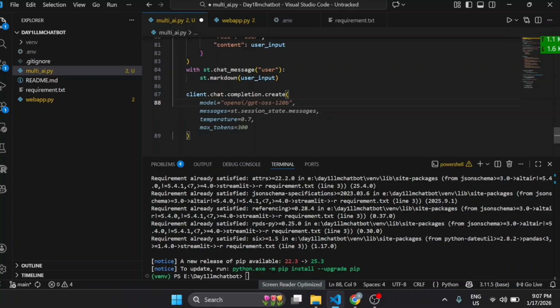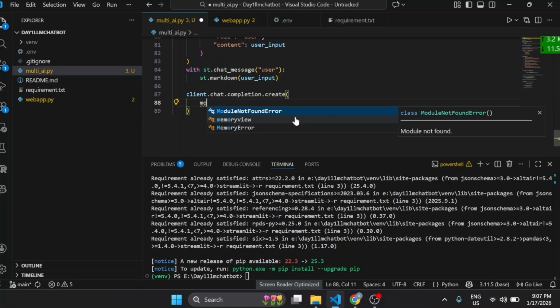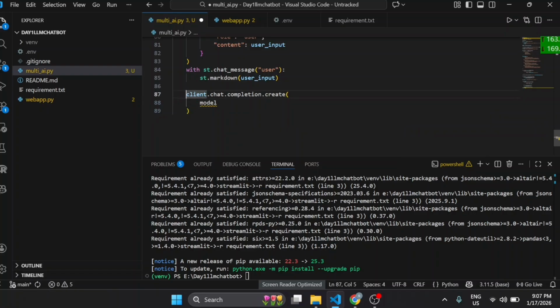And now we have to select the model. Let's first store this in a variable. We will write the variable name response. This is the variable name where we are going to store this. Now we will write the model. Which model are we going to choose?